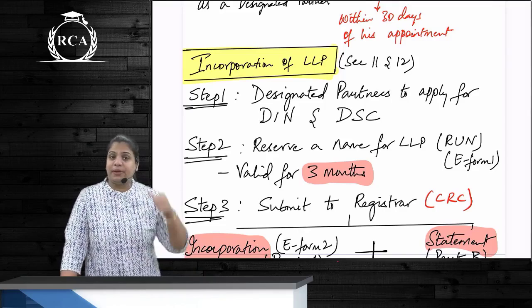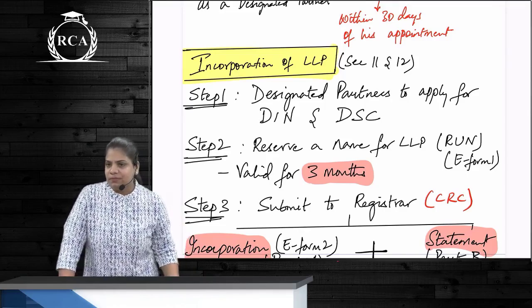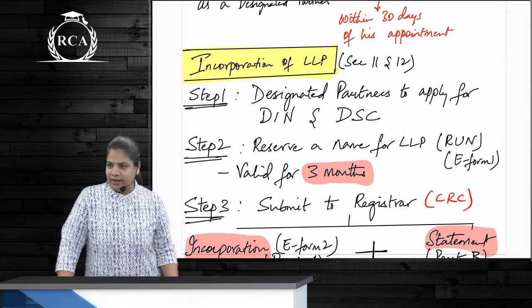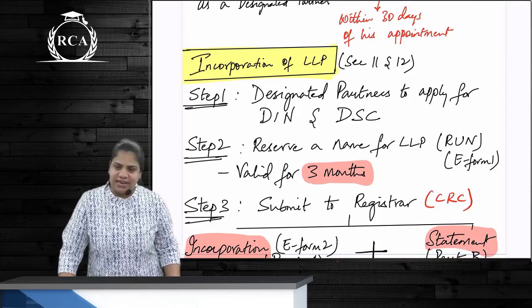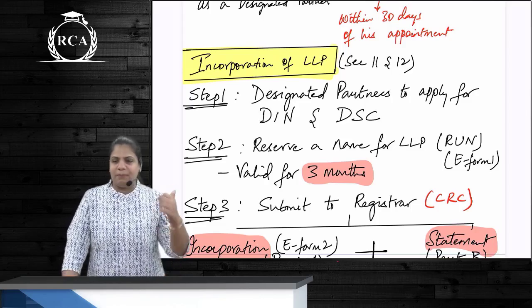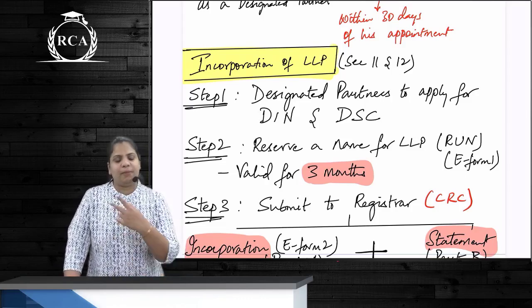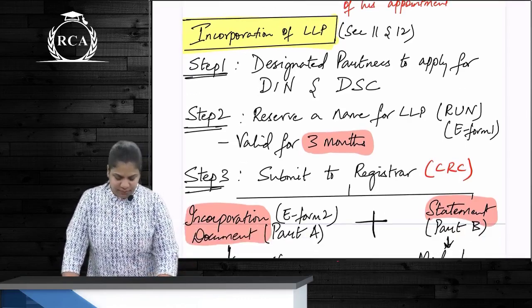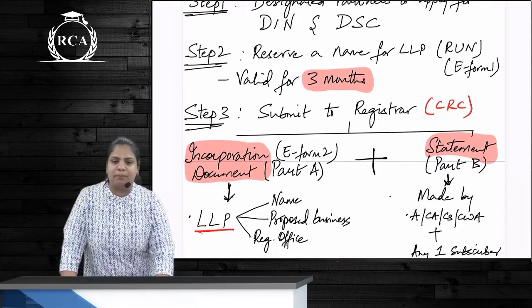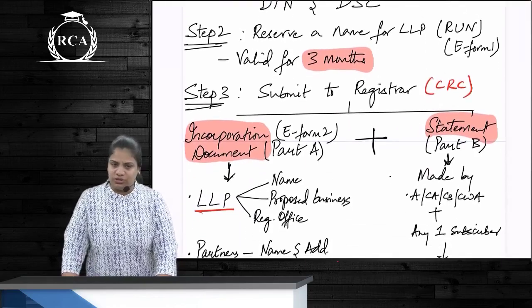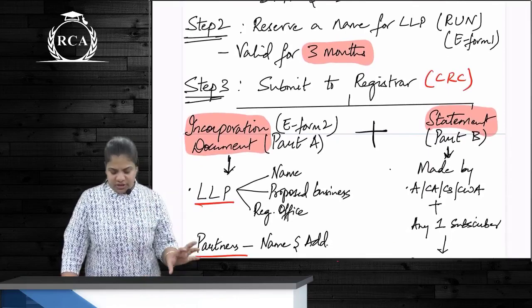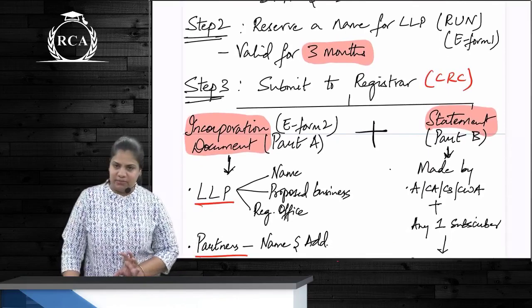In case of company, it will be reserved for how much? Company depends upon whether new company or existing company. For change of name, new company raha to 20 days, existing raha to 60 days. LLP, both the cases how many? 3 months, correct? Then what should we do? We should submit to registrar these two things. First is incorporation document along with a statement.